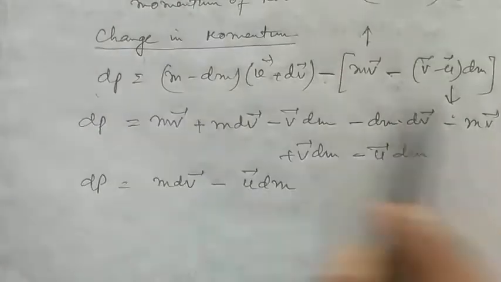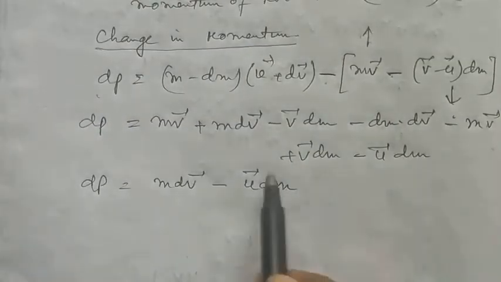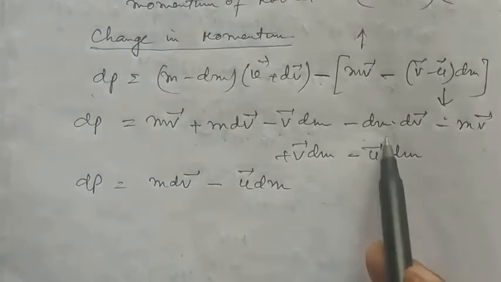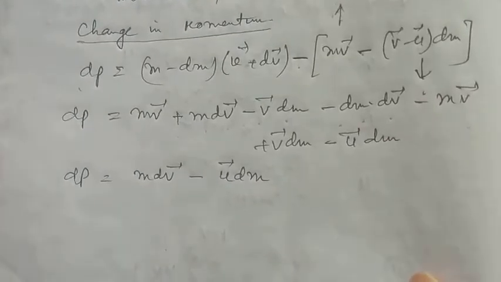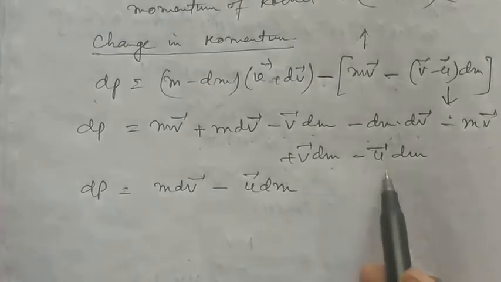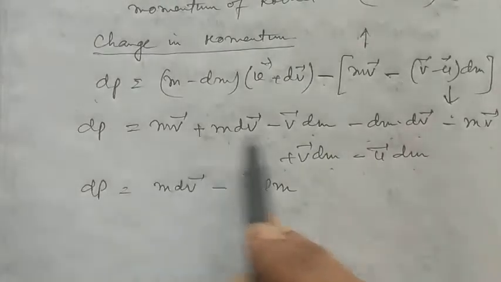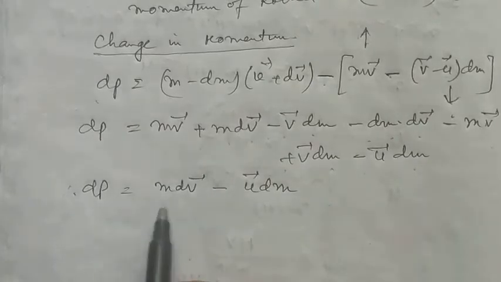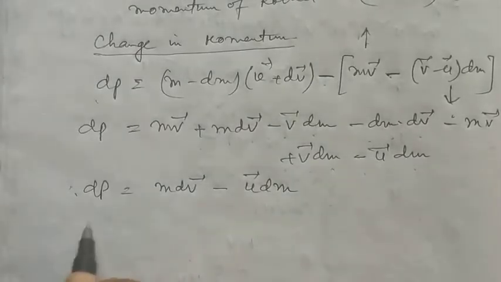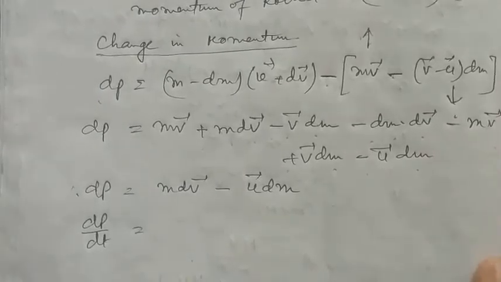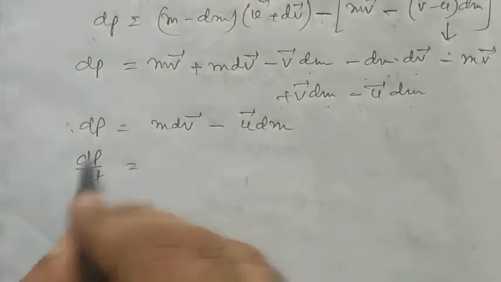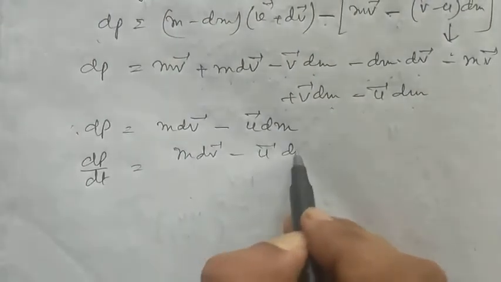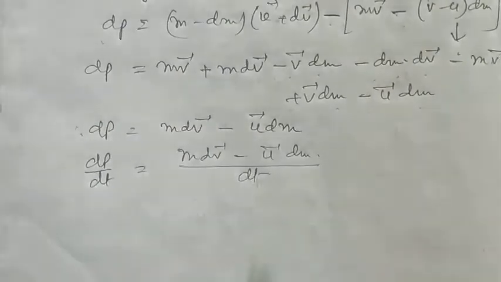Now expanding this, we get this expression: mv plus mdv minus v dm minus dm dv minus mv plus vdm minus udm. Now some terms will be cancelled out, therefore dp becomes mdv minus udm. Now we know what the force is. It is the rate of change of momentum. So dp by dt, the rate of change of momentum, means the force. So (mdv minus udm) by dt.